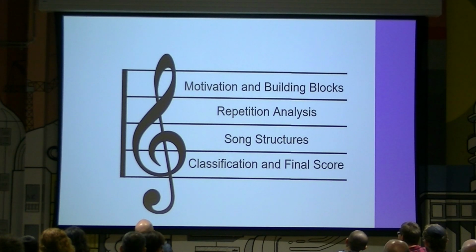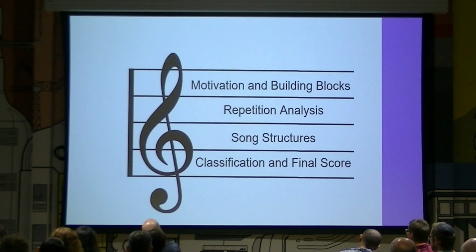So let's briefly go through what we saw in this talk. We started by talking about repetition. We saw that repetition is a main feature in songs. And we defined our building blocks, verse and refrain. After that, we talked about how we recognize repetition using Levenshtein distance, and how we extract the repetition-based structure and the final lyric. Then we looked at the different song structures and their categorization. And finally, we mentioned a few musical features and saw how it's all used by the classifiers and combined into the relevance score at MyPart.